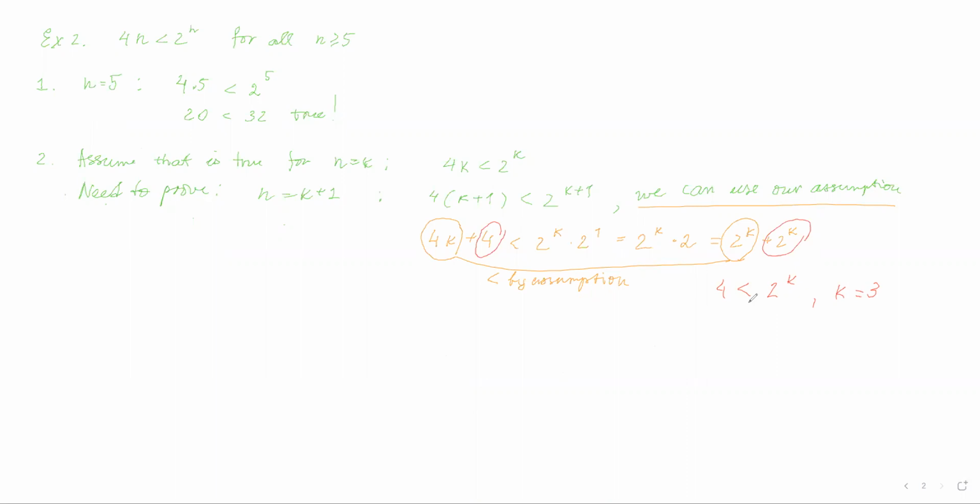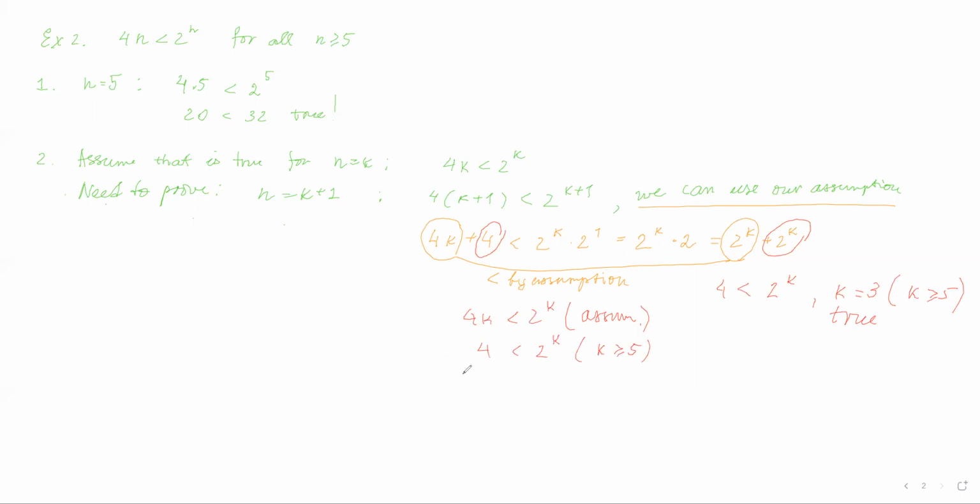Well, how about our k? Is it greater than 3? Actually, k here is not only greater than 3, it's going to be greater than 5. So we're going to write down k greater or equal than 5. So it's true because of the condition, right? Now I'm going to unify these two statements. I'm going to write them separately and show that I add them. So 4k is less than 2^k, by assumption. And 4 is less than 2^k, with k greater or equal than 5. Well, that's just by the condition of the problem. Actually, it's going to work even for a smaller case.